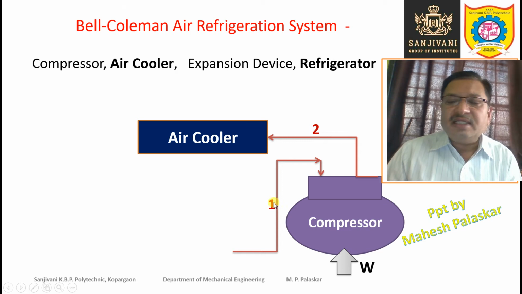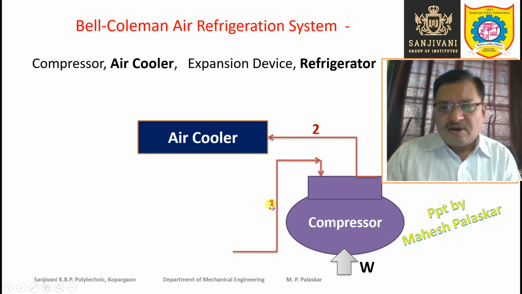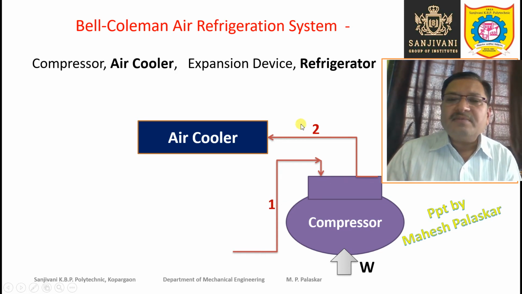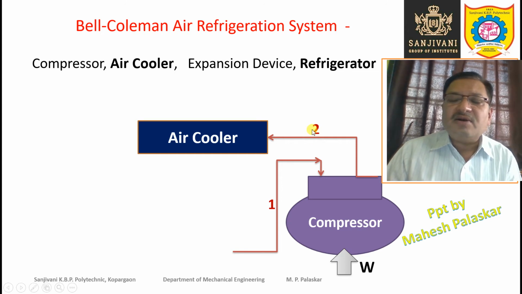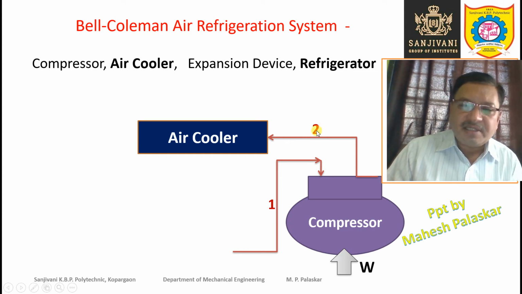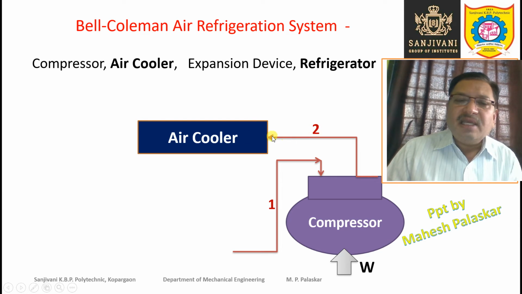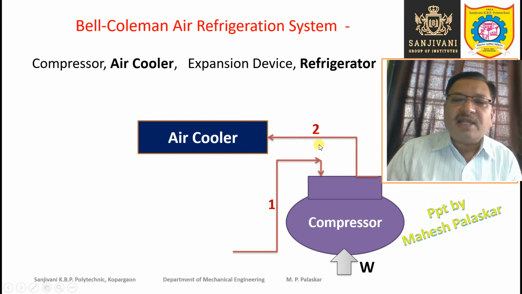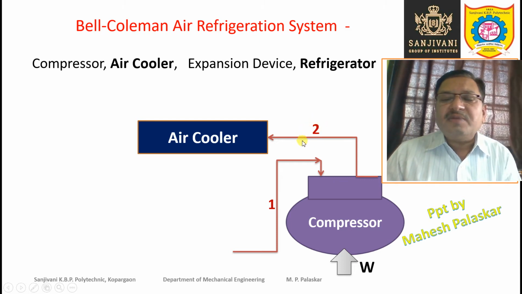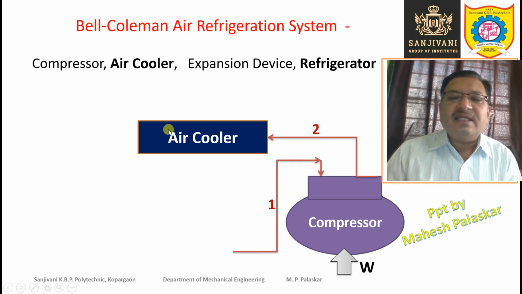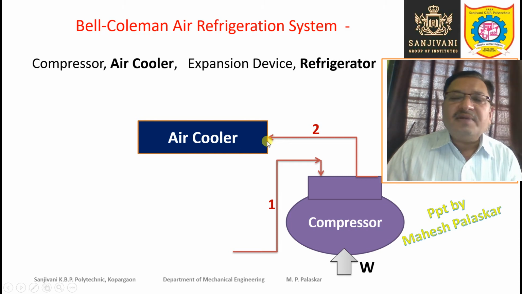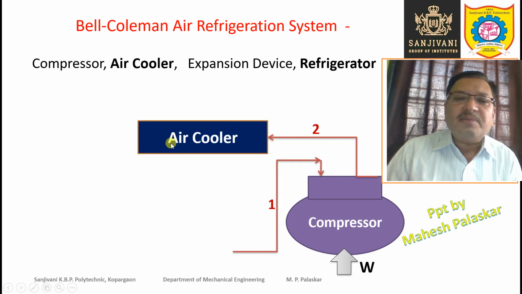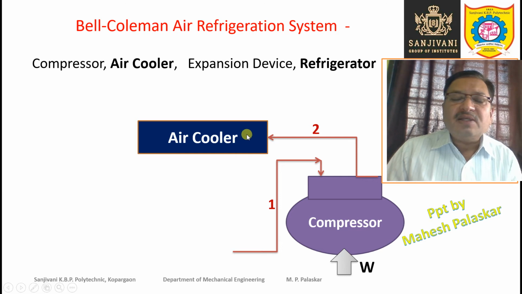So 1 indicates the condition or state of the refrigerant before compression, and 2 indicates the condition or state of the refrigerant after compression. Now after compression, the refrigerant enters the air cooler, or we can also say that 2 indicates the condition of the refrigerant before entering the air cooler. So the refrigerant will now enter the air cooler, whose temperature is high and pressure is also high.